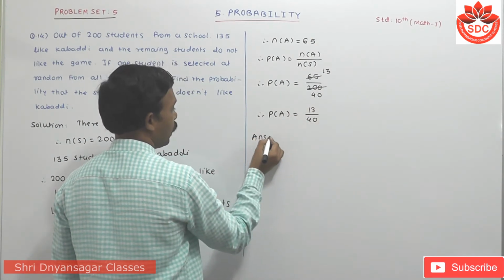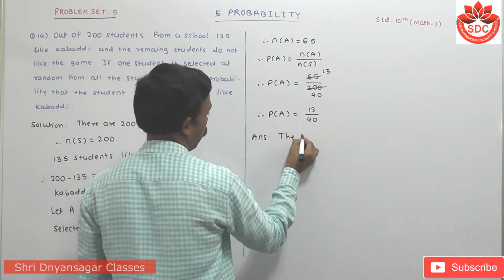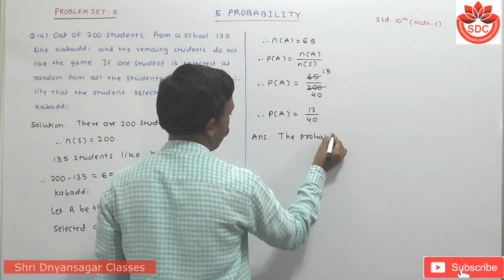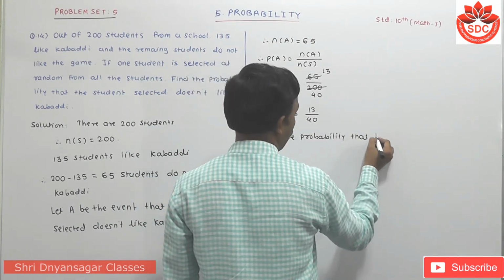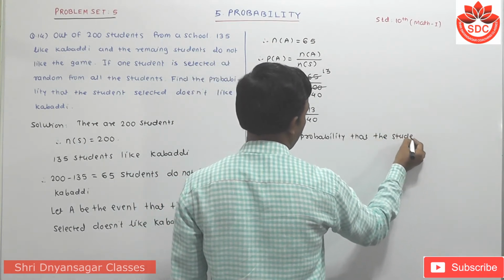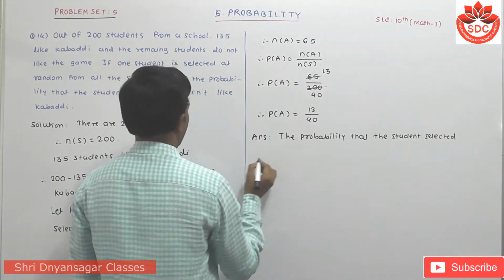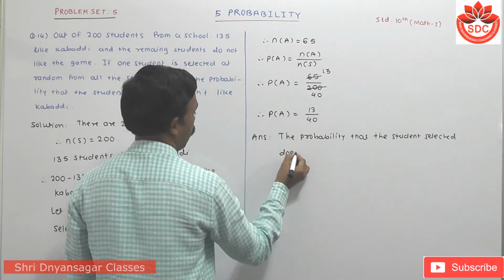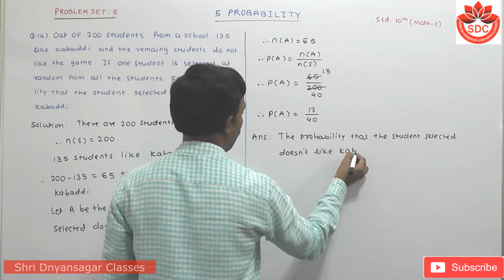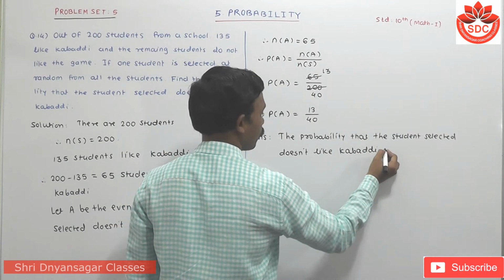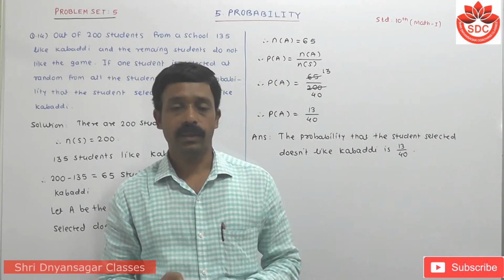So the answer in full sentence: the probability that the student selected does not like kabaddi is 13 upon 40. Okay, we take the next question.